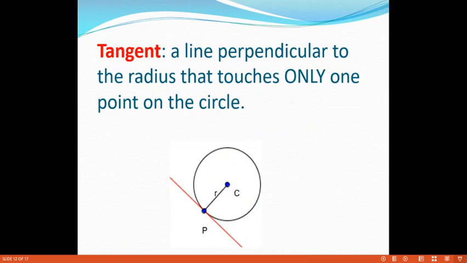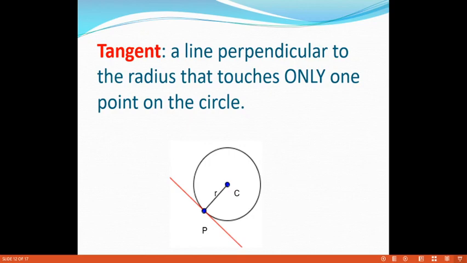And next, the tangent. If I take a circle, C is the center, and let P be any point on the circle, P of x comma y, the line joining C and P has distance r. A line perpendicular to the radius that touches only one point on the circle. See the diagram, the line touches only the point P.